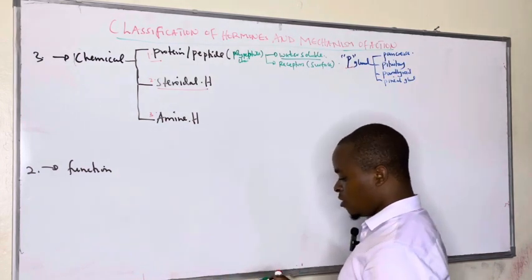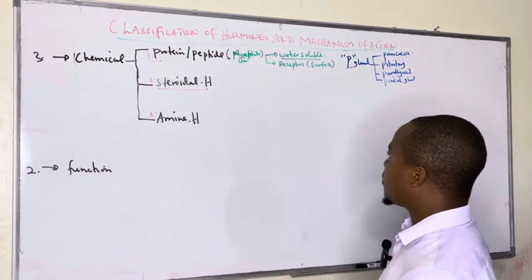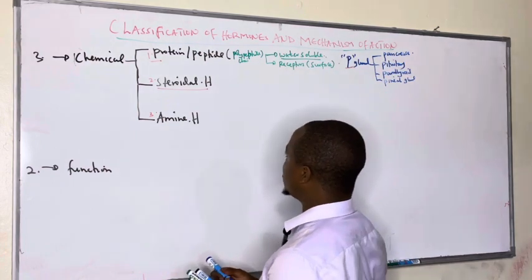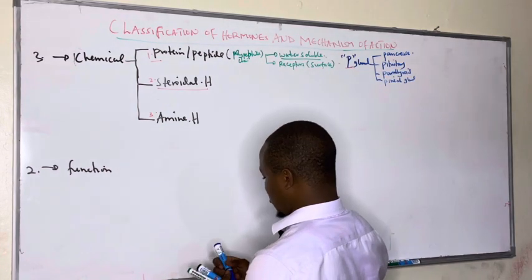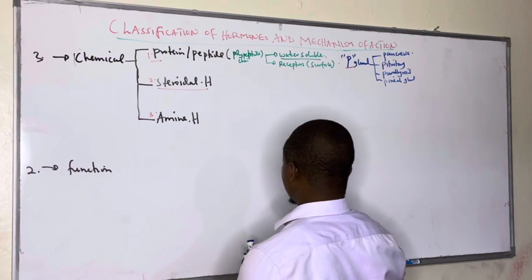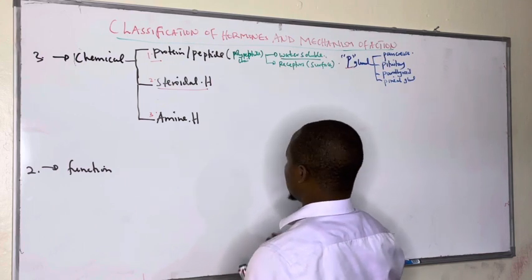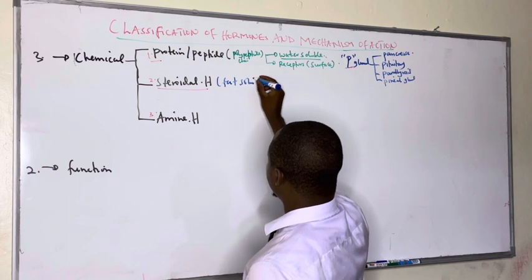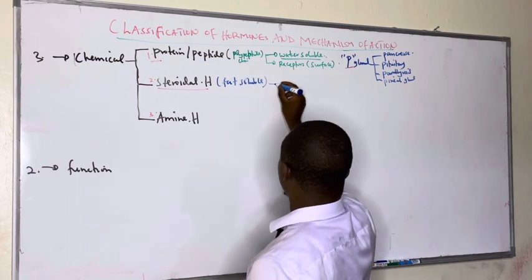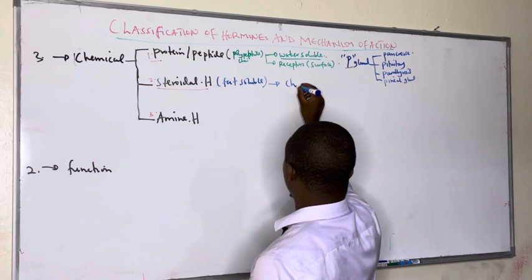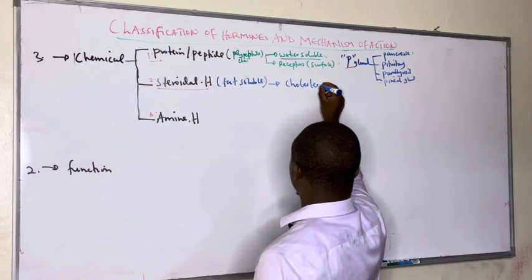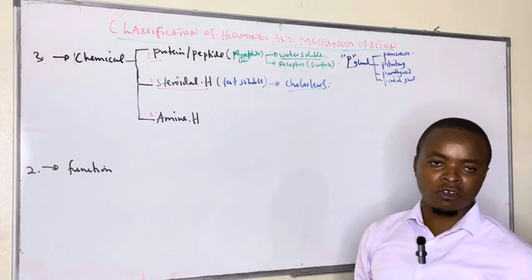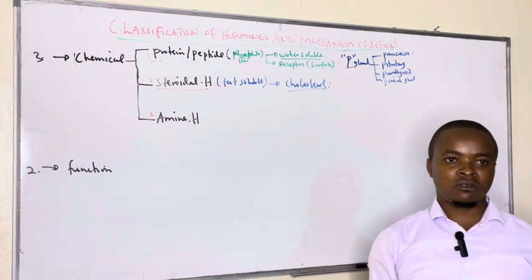These steroidal hormones are fat-soluble hormones, and they are derived from cholesterol. So when they ask in an exam from which of the following we derive steroid hormones, the answer is that they are derived from cholesterol.